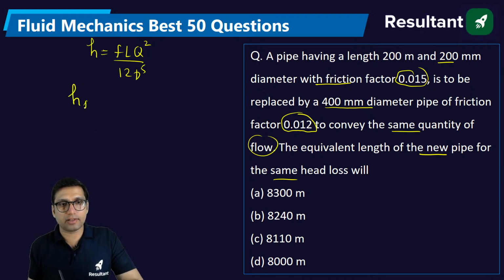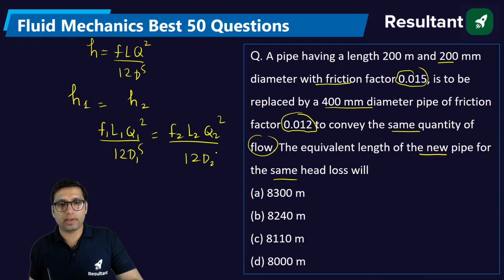Head loss in the first pipe is equal to head loss in the second. So this will be F1 L1 Q1 square by 12 d1 power 5 is equal to F2 L2 Q2 square by 12 d2 power 5. This will get cancelled out. Discharge is same, given in the question. You have to find the equivalent length.